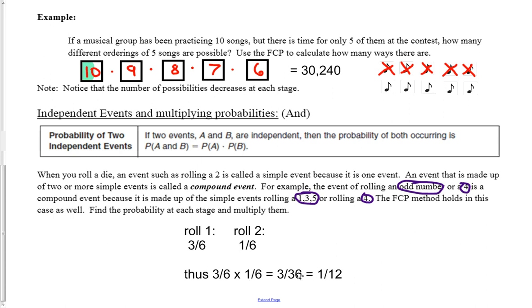Now you can do that in your head if you want, or if you prefer to use your calculator, that's fine. So that means the probability of this compound event, which is rolling an odd number or rolling a 4, is going to be 1/12.